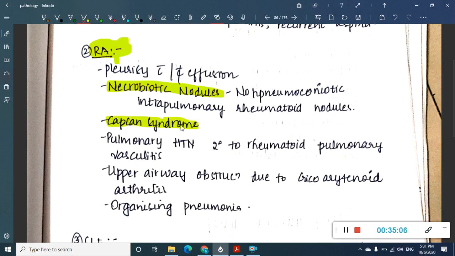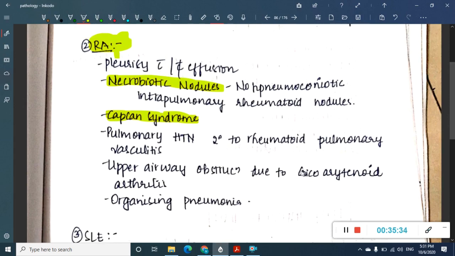Okay, Kaplan syndrome is also, what is Kaplan syndrome? Kaplan syndrome is the presence of rheumatoid arthritis, pneumoconiosis, and also interstitial lung disease. So even here pulmonary hypertension develops, the same as I have said for interstitial lung disease. Sometimes it is due to cricoarytenoid arthritis. Because of cricoarytenoid arthritis there can be upper airway obstruction also.